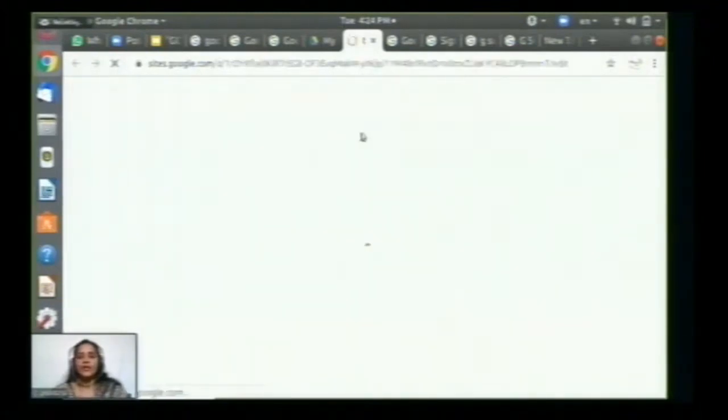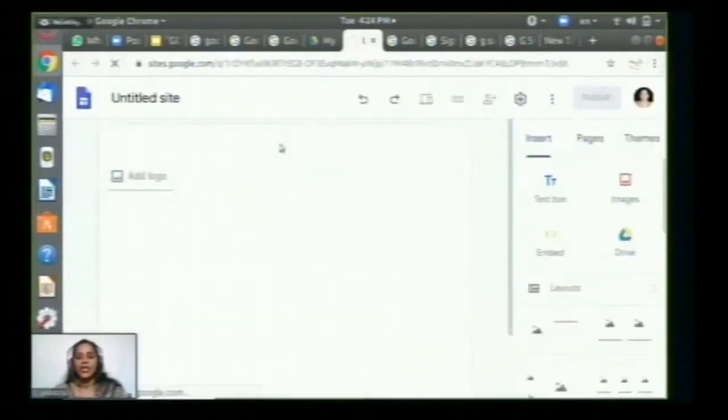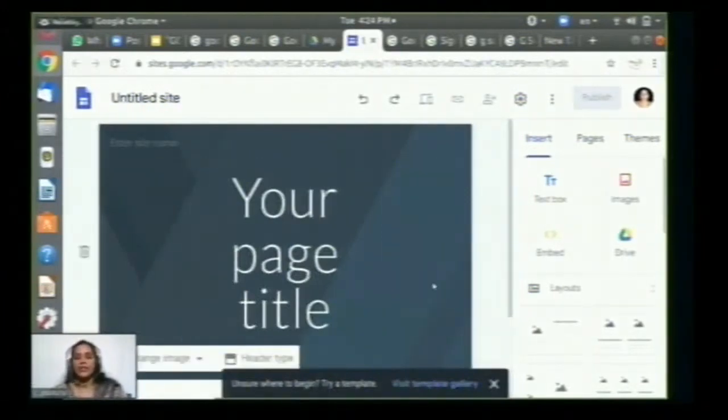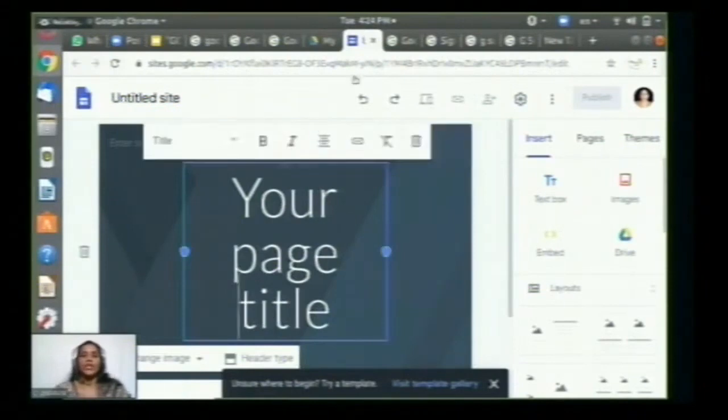Let us experience the untitled site. This way it will get opened. Let me give you the other route to get into Google Sites.